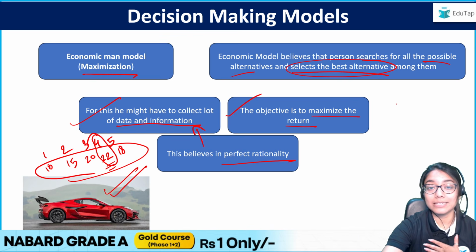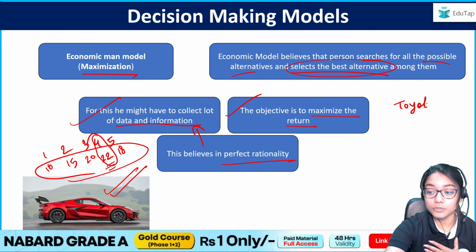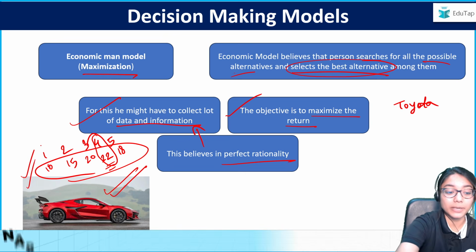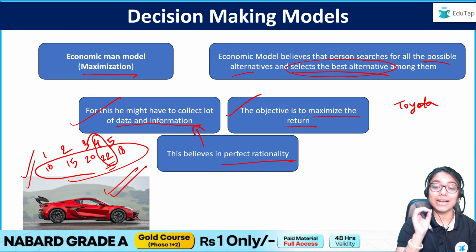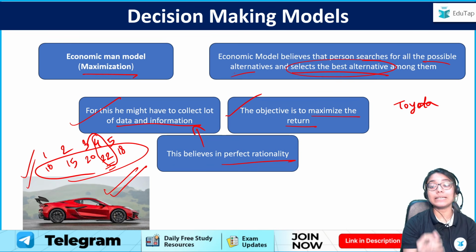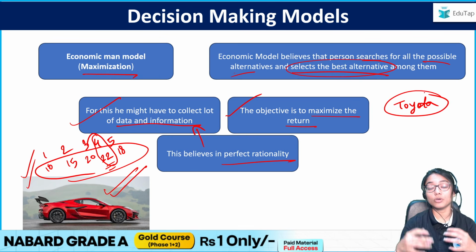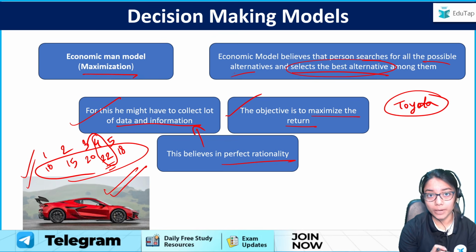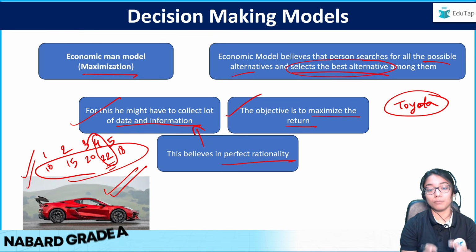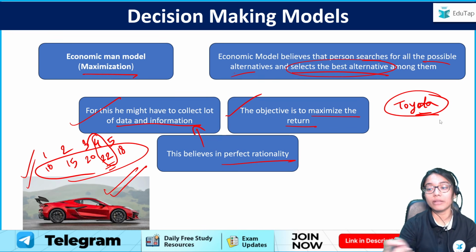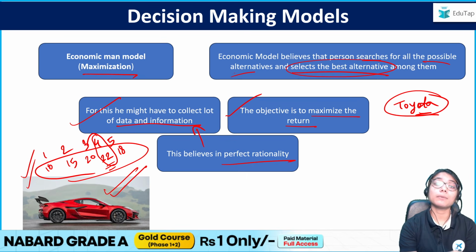Let's say I, as a person, my personal favorite is Toyota. So who is not a rational person? Who, even after having this information, let's say as per the information, the maximum returns is coming from Mercedes. Assuming maximum returns comes from Mercedes, but I am a person who has some sort of emotions or nostalgia towards a specific car brand, which is Toyota. So even though I know the maximum return is coming from Mercedes, I still go and buy Toyota. Then I am not a rational person because I made the decision on my emotions, on my feelings I have towards the brand. When will I be perfectly rational?